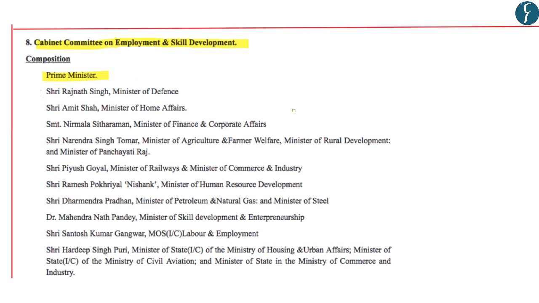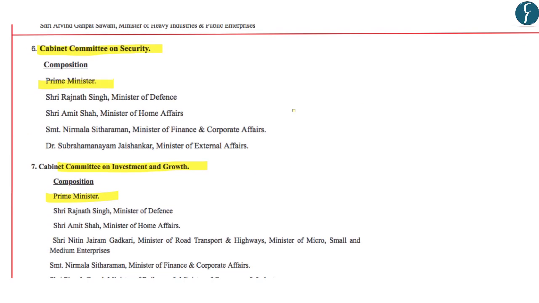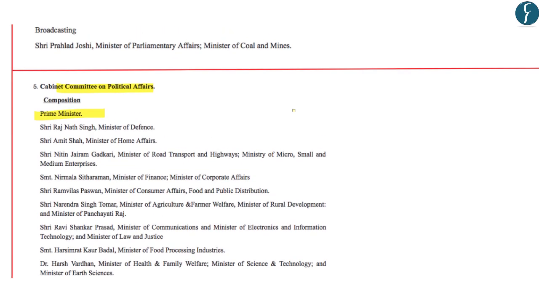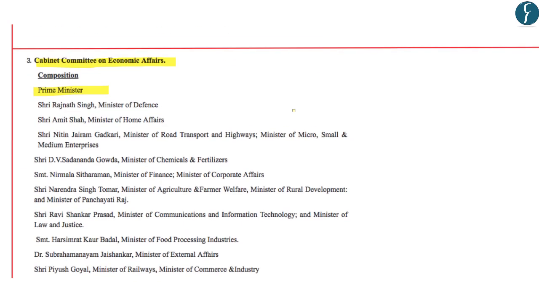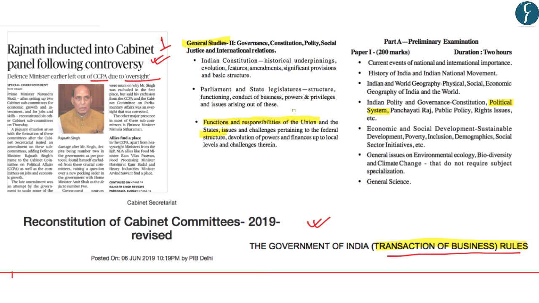These are the Cabinet Committee on Employment and Skill Development, Cabinet Committee on Investment and Growth, Cabinet Committee on Security, Cabinet Committee on Political Affairs, Cabinet Committee on Economic Affairs, as well as the Appointments Committee of the Cabinet. So these are some of the important aspects with respect to Cabinet Committees of India constituted under the Government of India Transaction of Business Rules 1961. With this, let's move on to our next news discussion.